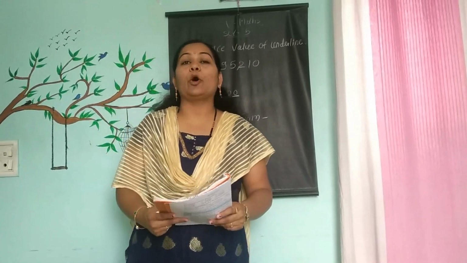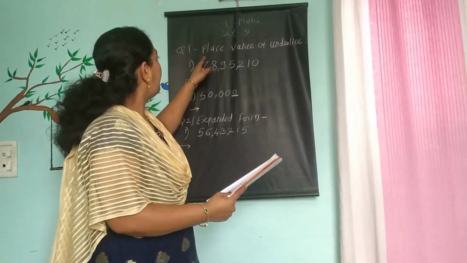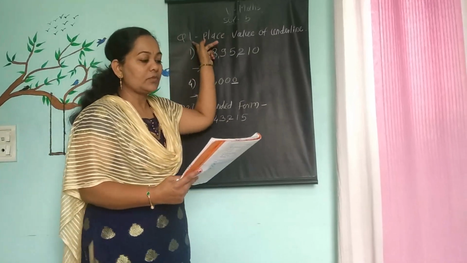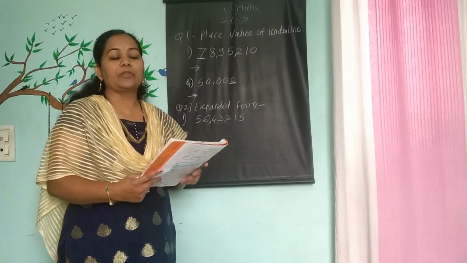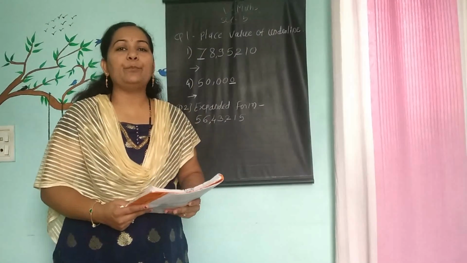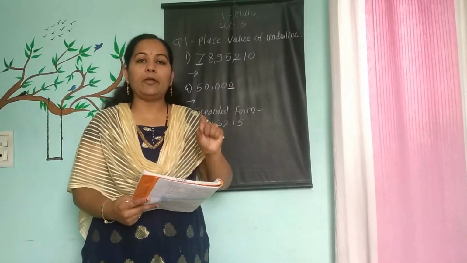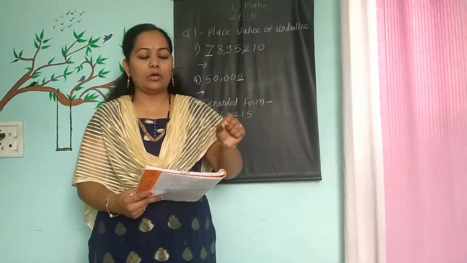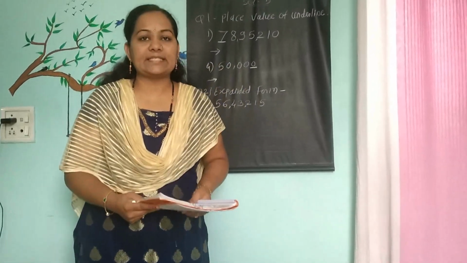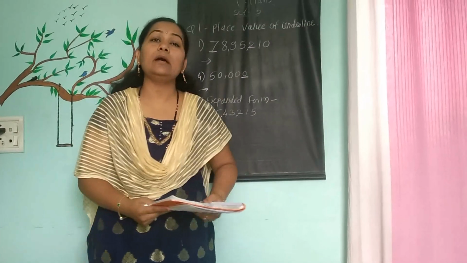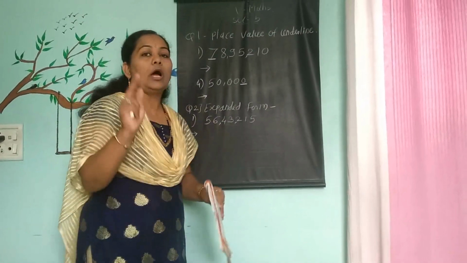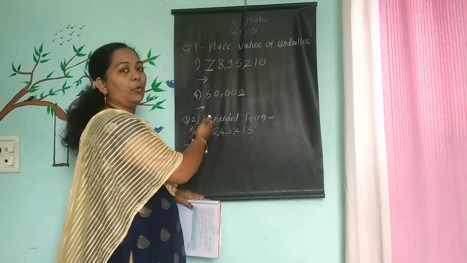Today in problem set 5, our first question is: write the place value of the underlined digit. They gave 5 examples, in which every example has one underlined digit. That number's place value we have to write as the answer. So how to write here? I wrote 2 examples on the board.